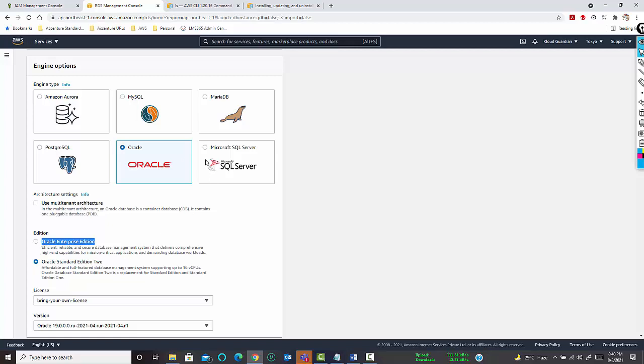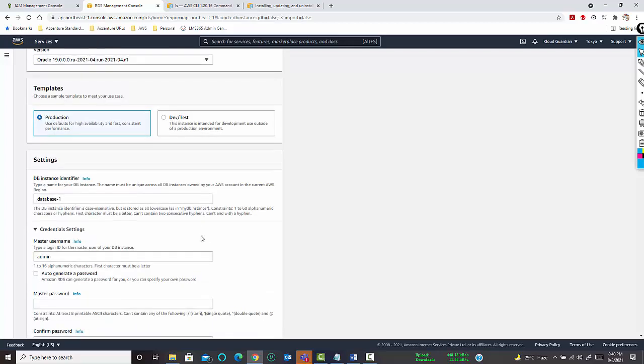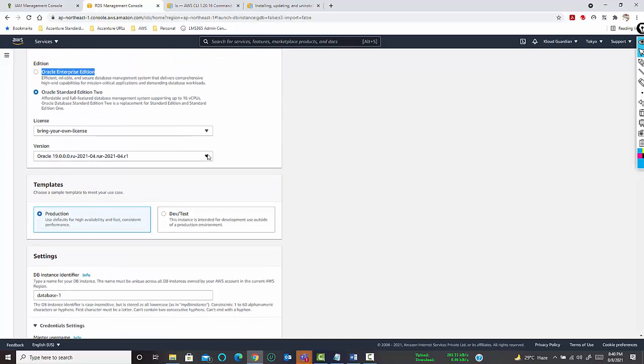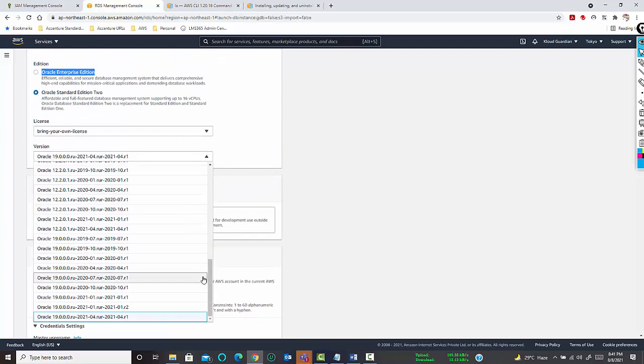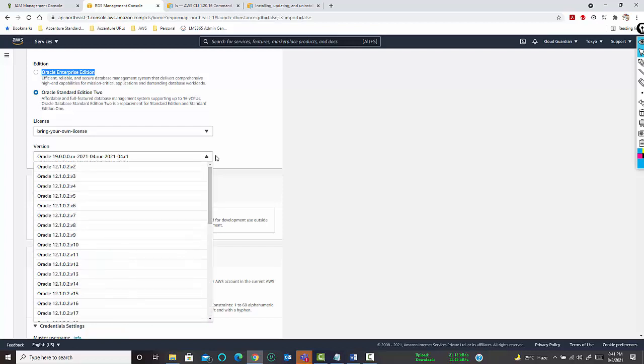The version of the databases will always be the latest one. In case of Oracle, you can select the version. It ends with Oracle 19, which is the latest version, and starts with Oracle 12.1.